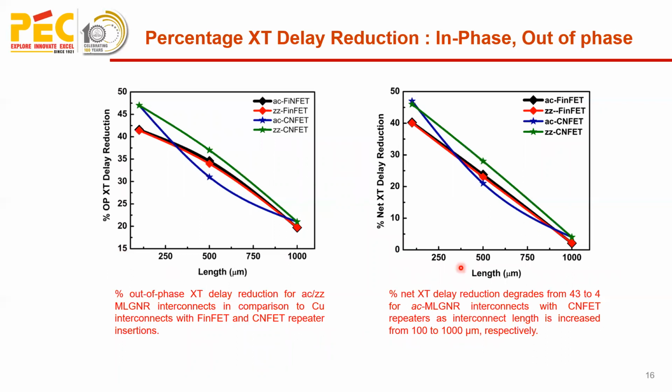Whereas if we calculate the net crosstalk delay reduction by varying the length from 100 to 1000 micron meter, the reduction here is 47% and so on, down to almost nearly 2%.